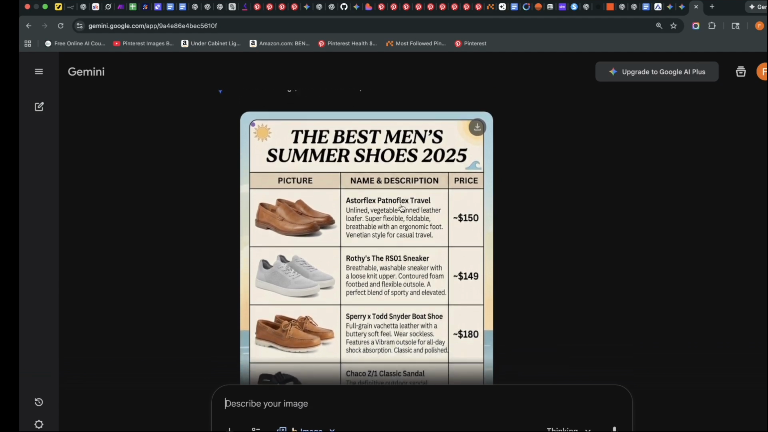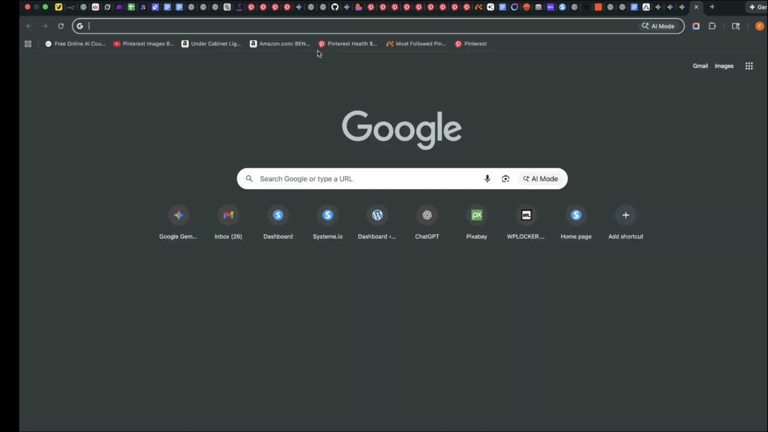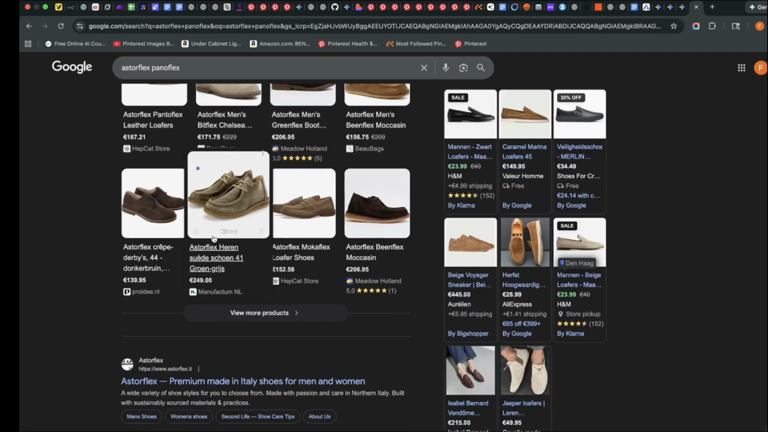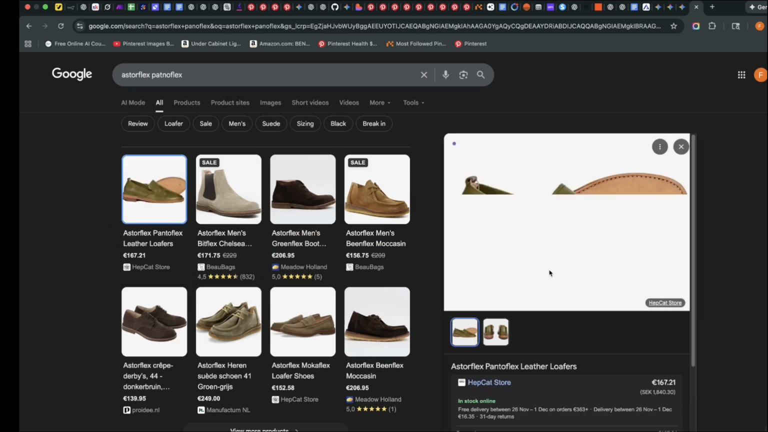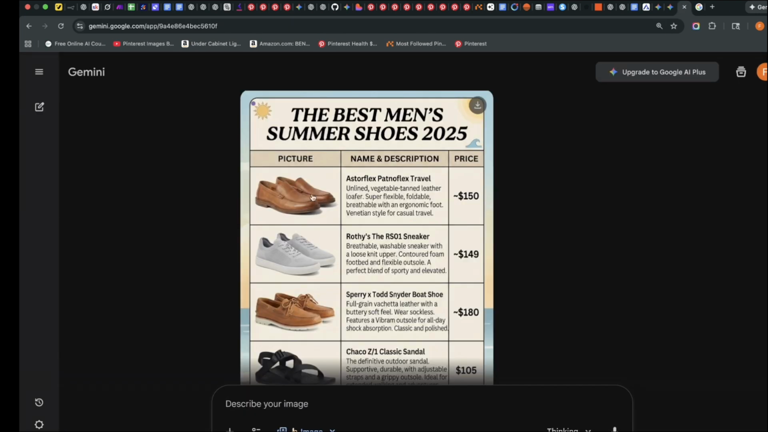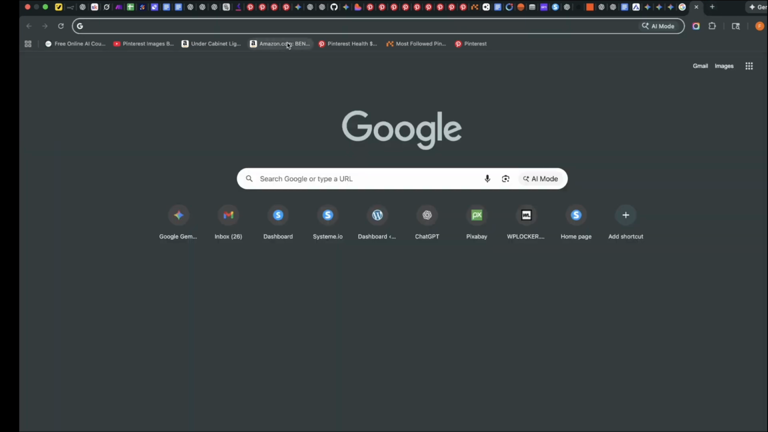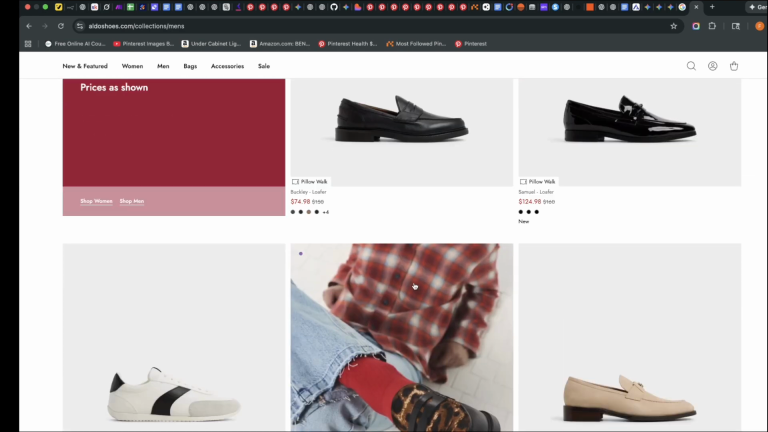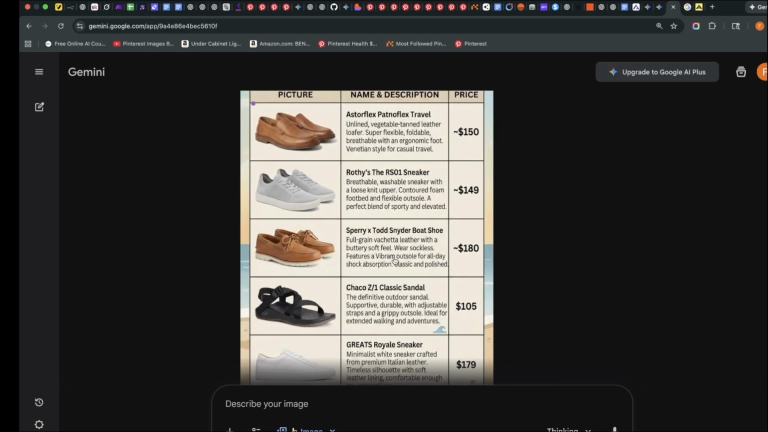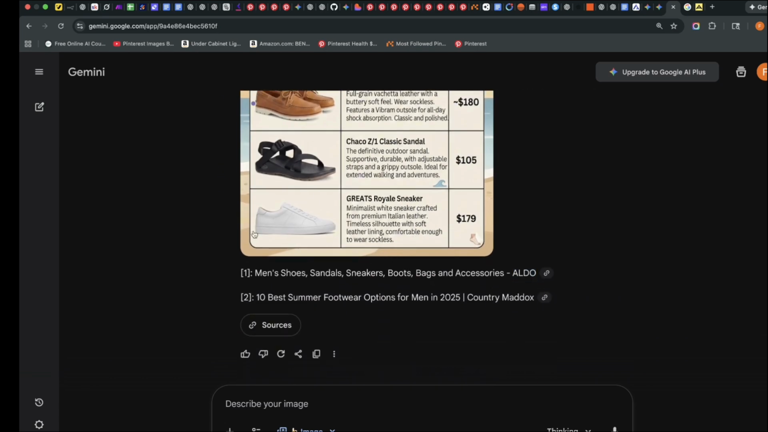This one, this is Astoflex Partnoflex Travel. So let me verify that that's true. So it's actually a thing. It's not hallucinating. It's not making that up. Astoflex Partnoflex. Here it is, Astoflex Partnoflex. And here's the same thing. So you can use all of this, and I think it's sourcing all of this from Aldo, which is a very, very renowned shoe brand. This is Aldo. You can see a lot of their shoes here. They resemble these a lot. So this is how to use Gemini in the pro way, Gemini Pro, and make the most out of it.